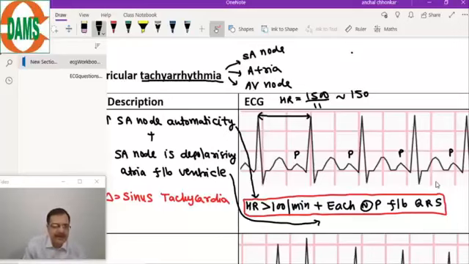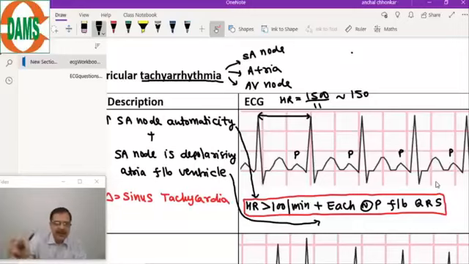And how to identify the P wave? Remember, whenever there are two waves between the QRS complexes, listen to this trick very carefully for your exam, because no examiner will give you the labeling that this is a P wave and this is a T wave. So remember, whenever there are two waves between the QRS complexes, the easy shortcut: the wave preceding the QRS is P, and the T wave will be after the QRS complex.